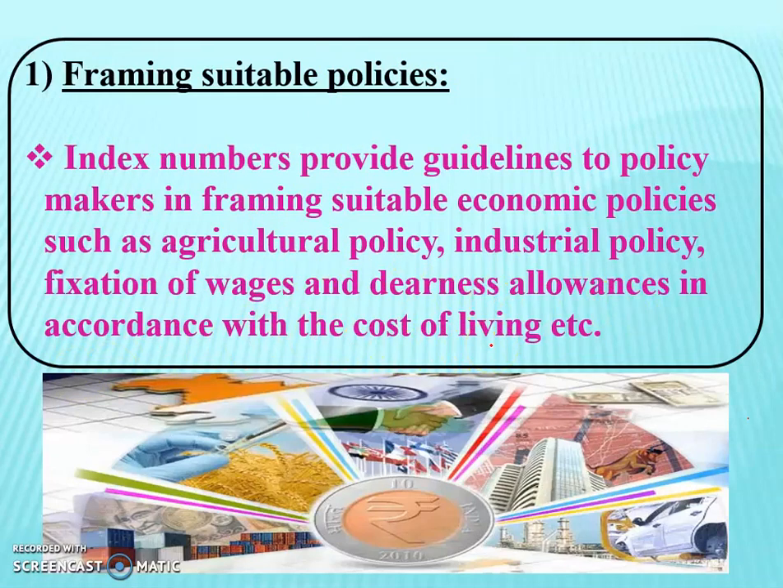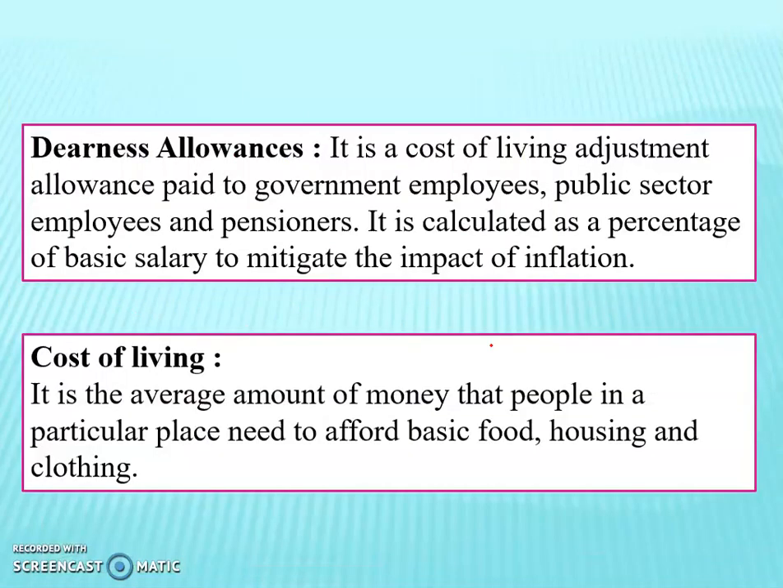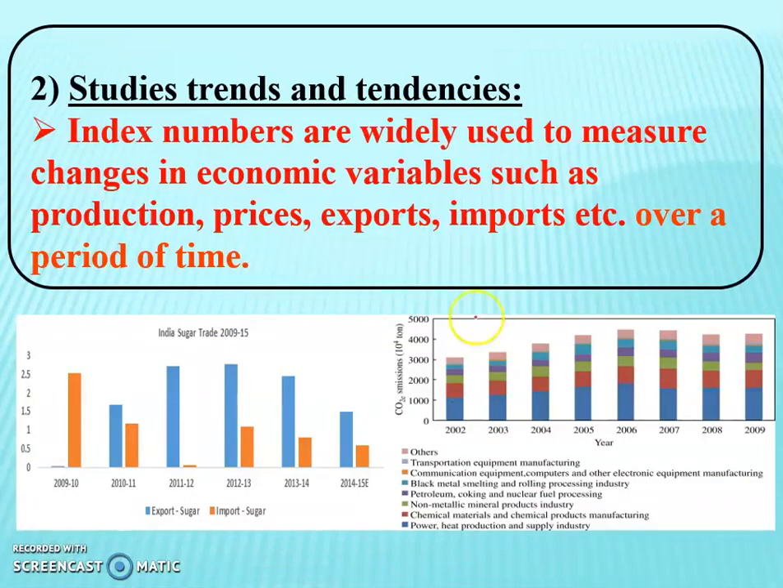Okay, here I had mentioned the meaning of dearness allowance and cost of living. Okay, now next one is studies, trends and tendencies. Now index numbers are widely used to measure changes in economic variables such as production, prices, export, import, etc., over a period of time.